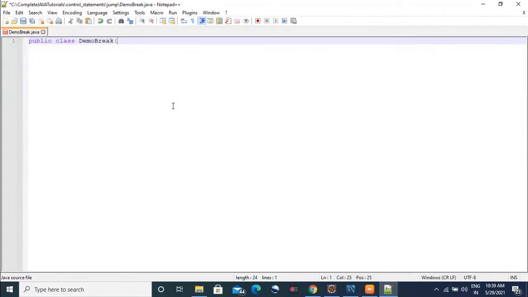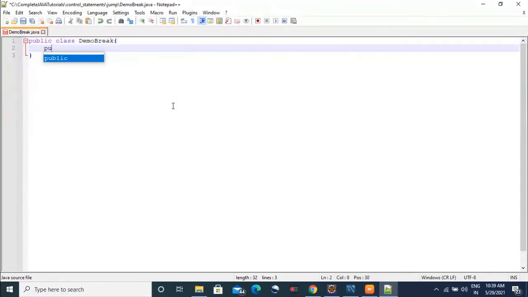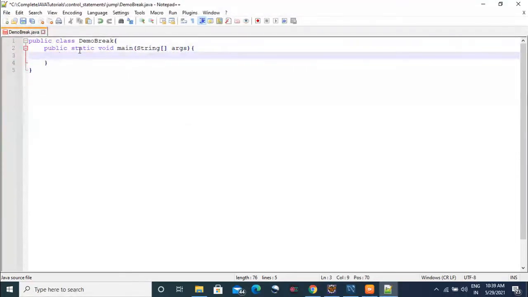So we will make use of the methods in our upcoming videos, which I will post very quickly. Sorry, static is wrong here. We need to change that. Public static void main, String array of args, and then curly braces open and close. Inside the curly braces, we will write our logic.